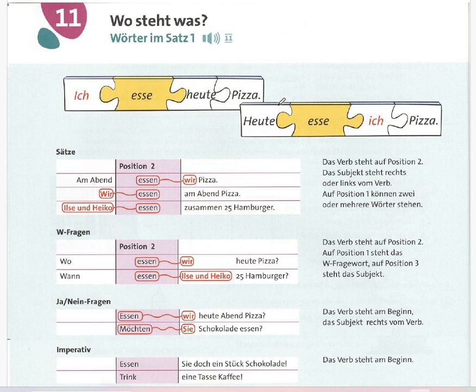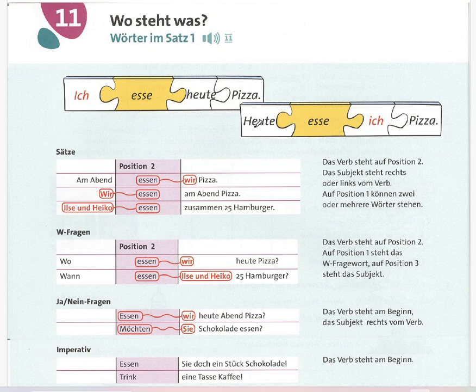At the top of this page, we see two examples with the puzzle pieces. In the first example, we see "Ich esse heute Pizza." And "Heute esse ich Pizza." The meaning of the first sentence is I eat pizza today. And the meaning of the second sentence is today I eat pizza.